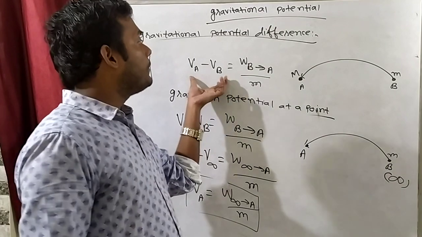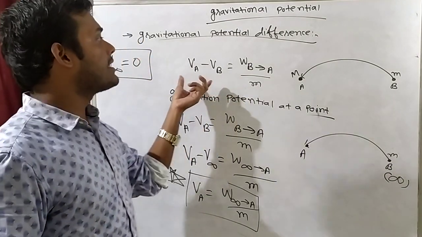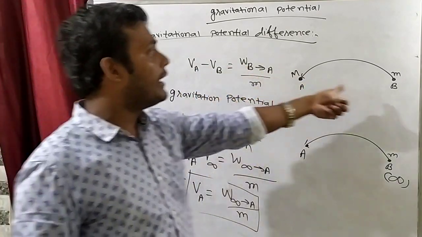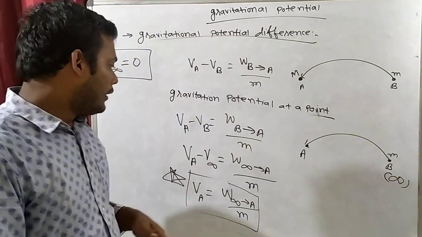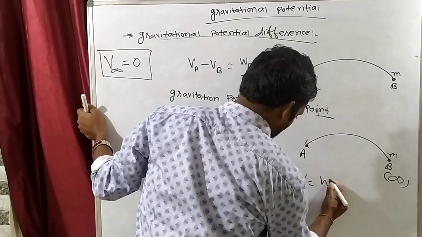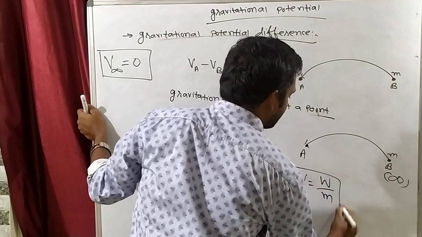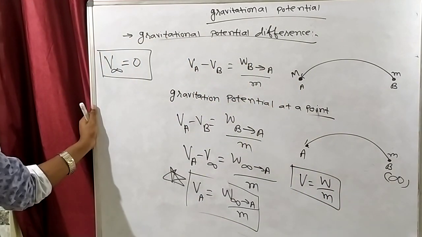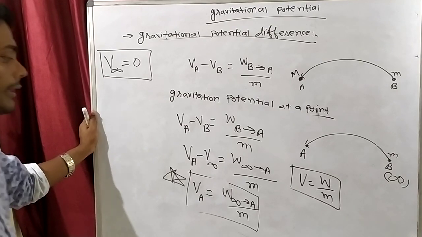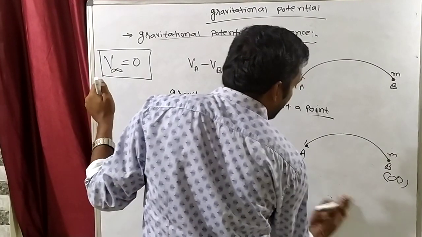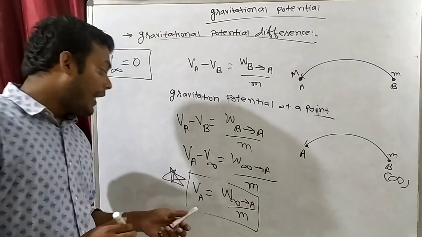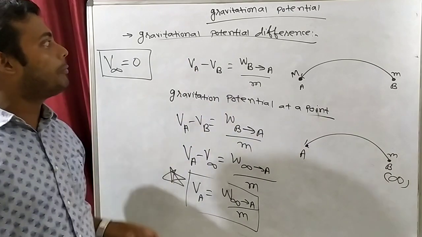So first we will define potential difference. Potential difference is defined as the work done in bringing a unit mass from B to A. So what is potential? Potential is work done per unit mass. Work done per unit mass is known as potential. In class 10, if you remember, we were defining electric potential like this.